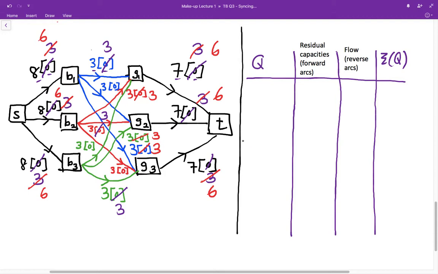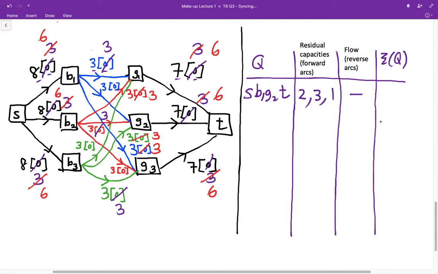Okay, there's another incrementing path given by S B1 G2 T. All the arcs again are forward arcs. So the residue capacities are 8 minus 6, which is 2, followed by the arc from B1 to G2, whose residue capacity is 3, and the last one will have residue capacity 7 minus 6, which is 1.